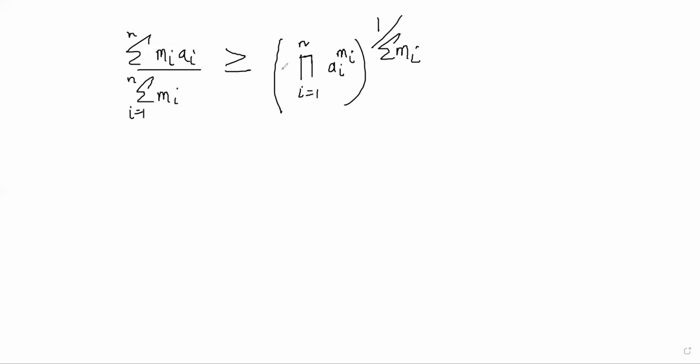So this is how you write the weighted AM-GM. It follows directly from the nth case of AM-GM. So the general AM-GM inequality gives you this.